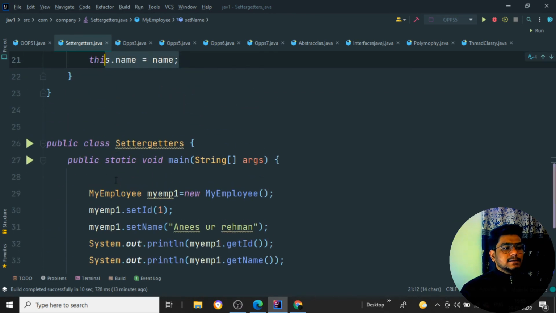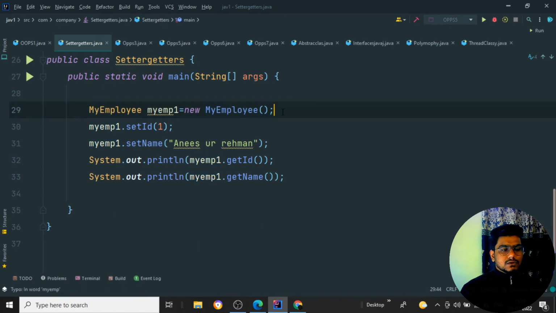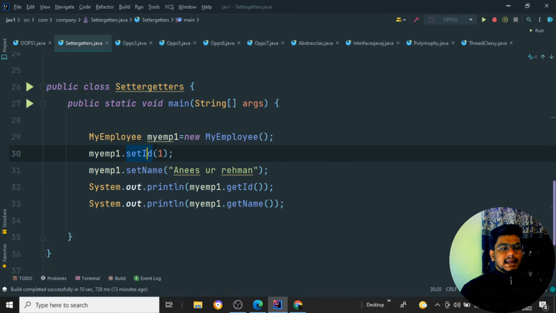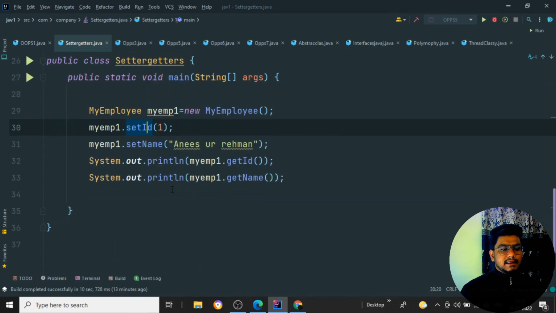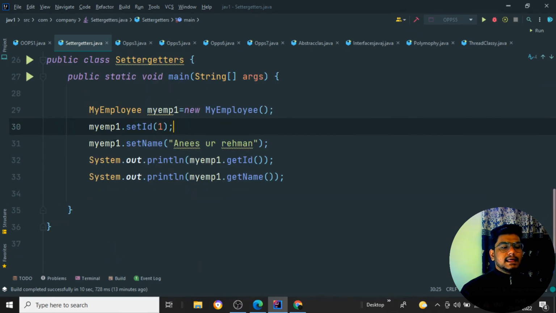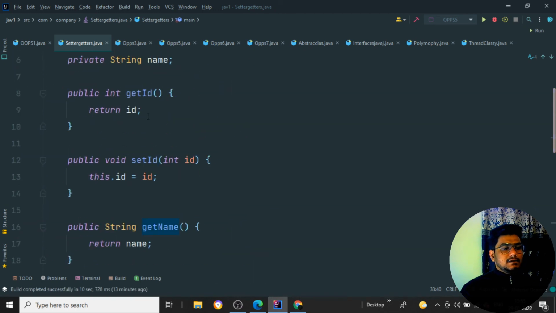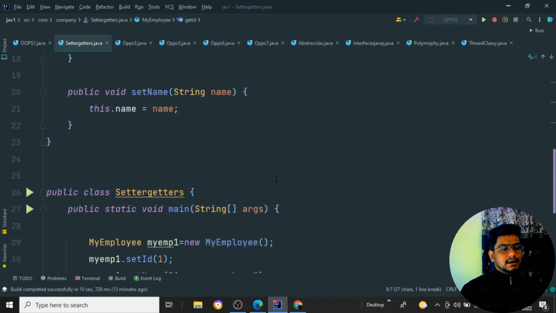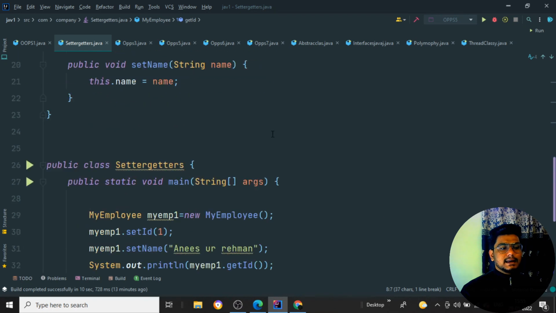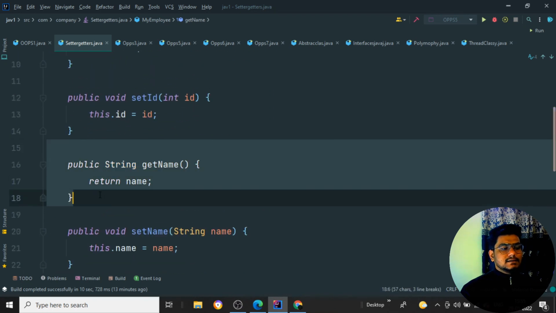So here you can see now I'm creating an employee. So my employee1 is an object. What I am doing is myEmployee1 dot setID. That means I am setting the particular ID value for the private integer. It has been set. Again I am saying myEmployee1 setName is equal to Anisur Rahman. Then I am saying I want to get the particular ID as well as the particular name. So getID will return this particular value, and whenever I am trying to print getName, whatever the name is, it is returning the name.